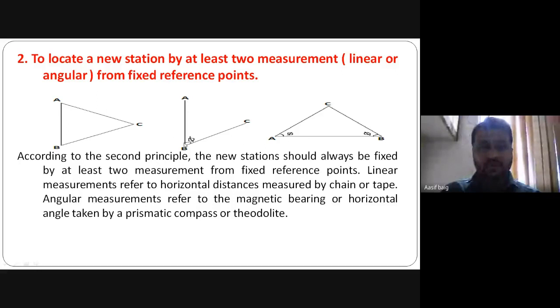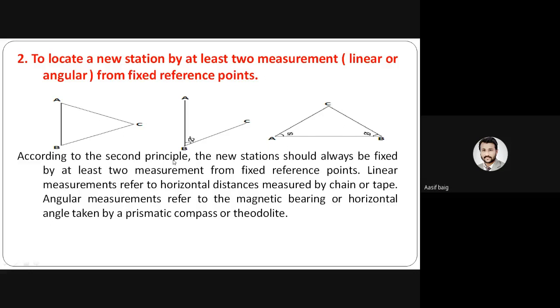Okay, so if we know the length of AB and the angle at B, we can connect to point C. If you know the lengths BC and AB, we can draw the point C where these coincide. If you know the angles at A and B, we can take the angles at these points and we can draw the point C.